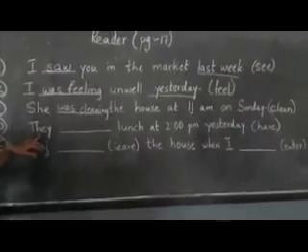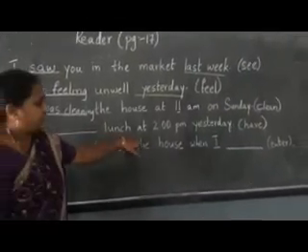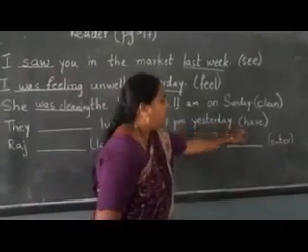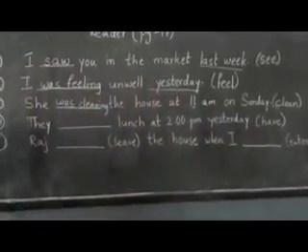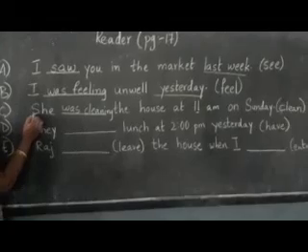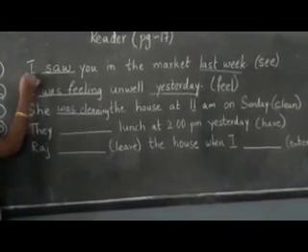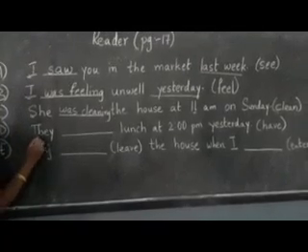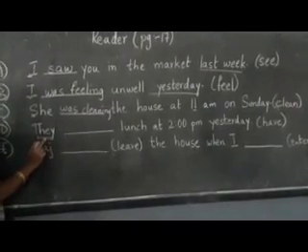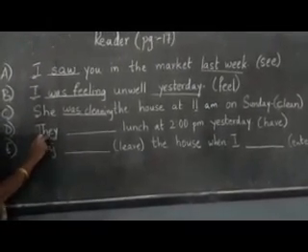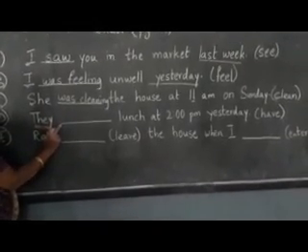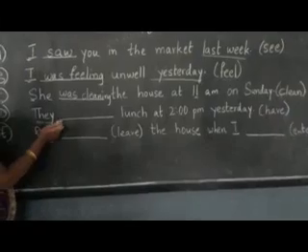Next bit. They dashed lunch at 2 p.m. yesterday. And what is the verb they have given? Had. Now one thing you have to see, children, here I was talking about all singular, but here it is used in plural. Now we are going to change this simple past tense into past continuous tense using plural also.